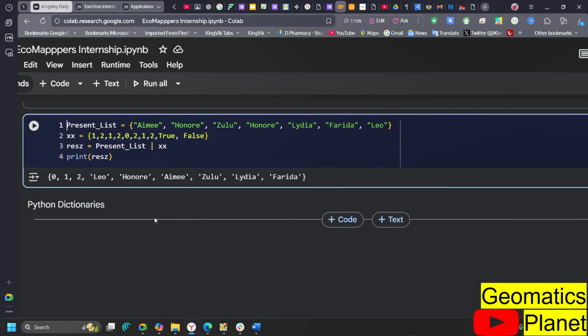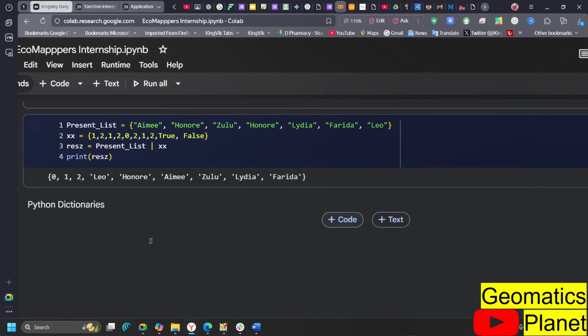Dictionary. And like I told you, a dictionary is a collection which is ordered, changeable, but does not allow duplicates. So generally, we use dictionary as part of data collection. I've explained this before a bit.